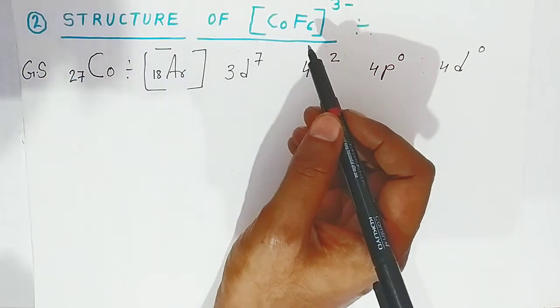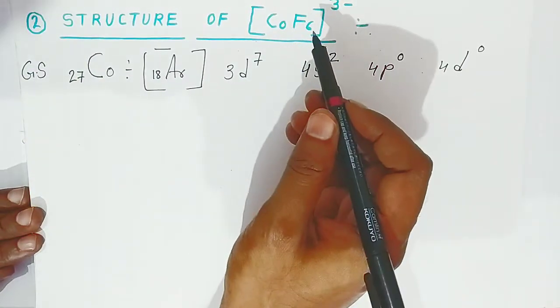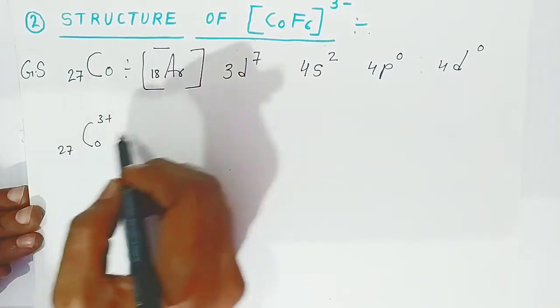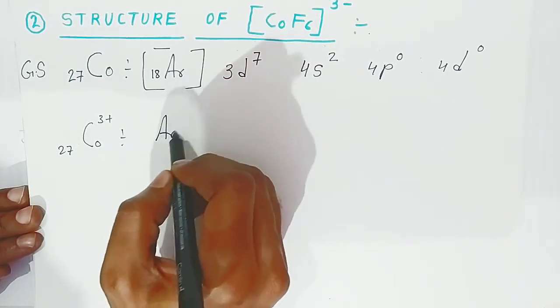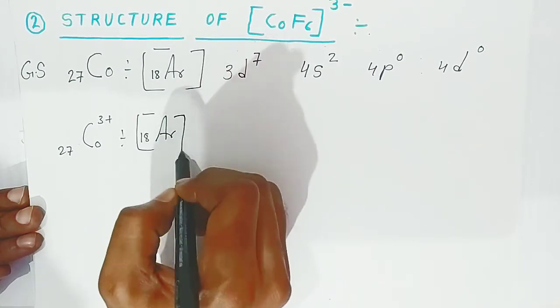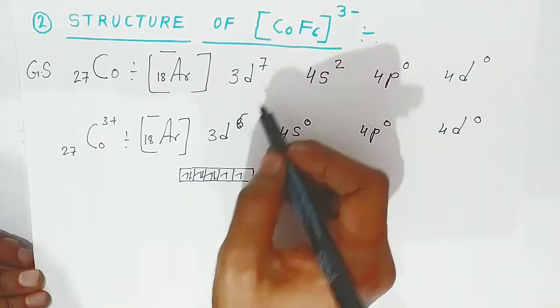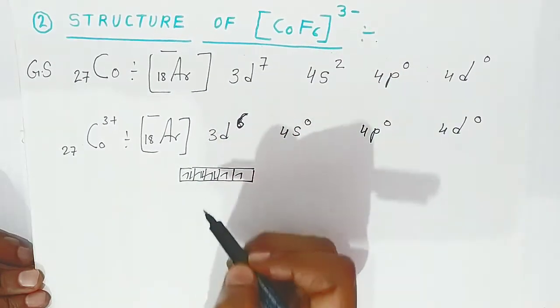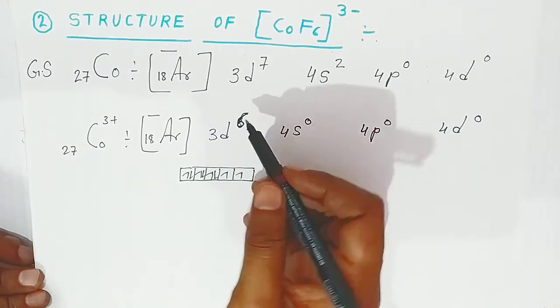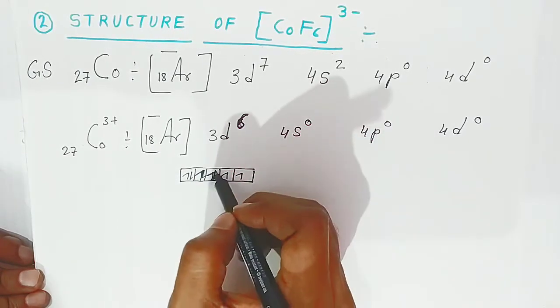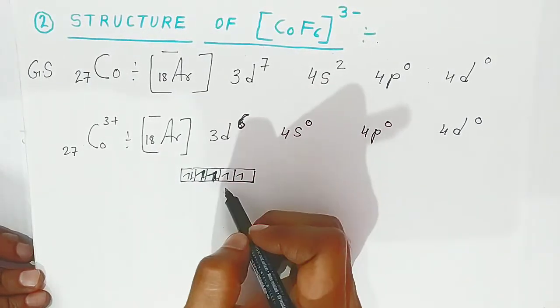Now cobalt will go to the cobalt 3 plus oxidation state, and the electronic configuration will change to argon 18 3d6 4s0, distributing 6 electrons in these orbitals. So there will be 4 unpaired electrons here, students.